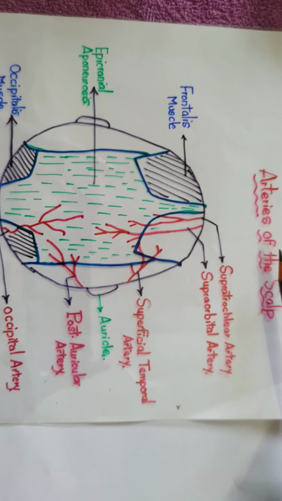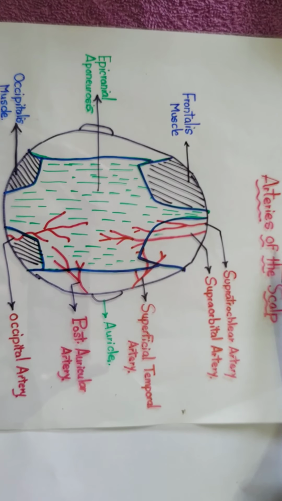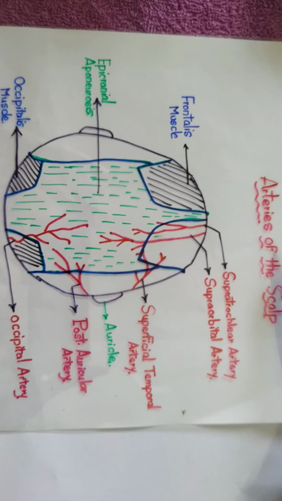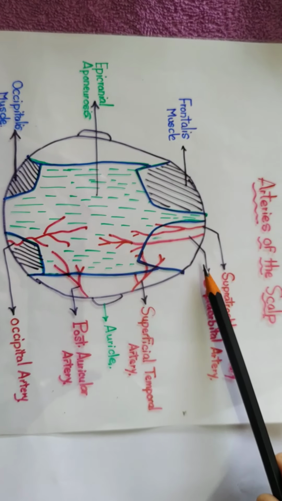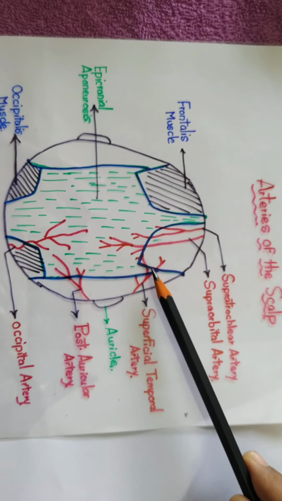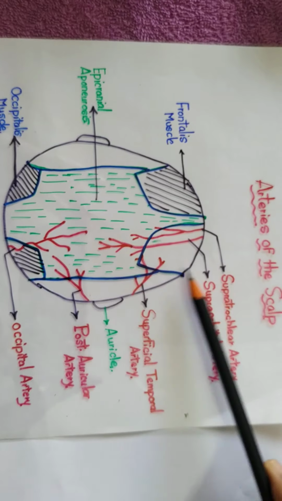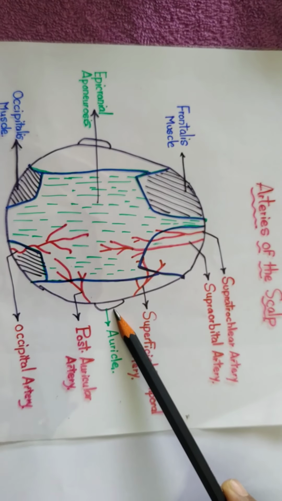Blood supply of the scalp can be discussed under arterial supply and venous drainage. Let us discuss the arterial supply of the scalp. The scalp has a rich blood supply. Five sets of arteries supply the scalp on each side. Out of the five, three arteries lie in front of the auricle.